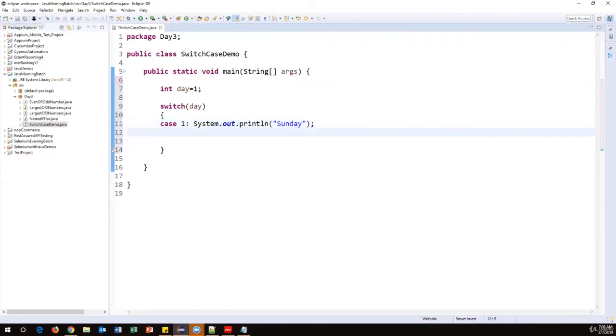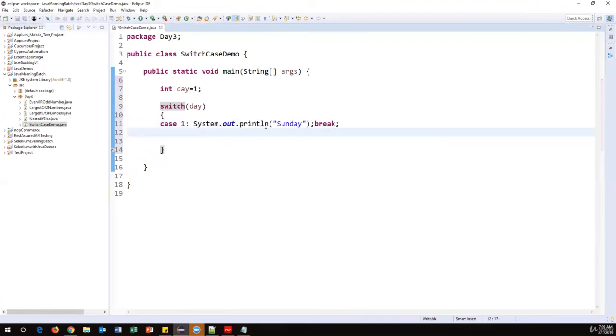And in the next line, or in the same line, you can write the break statement. Break is another keyword. I'll tell you why the break statement is required here. For every case, we print this message and immediately use a break statement. The semicolon represents the end of the statement, so we can also put the break statement on the same line, because when I say semicolon, the statement has ended. It will be considered as 2 different lines. Or you can write the break in the next line. If you have multiple statements, you can also write multiple statements inside the block. So the first condition is done.